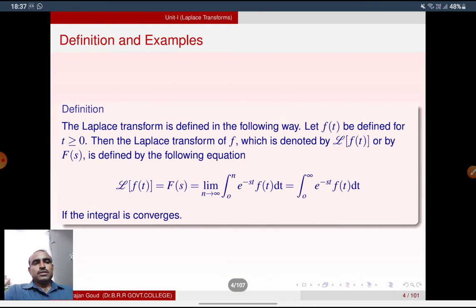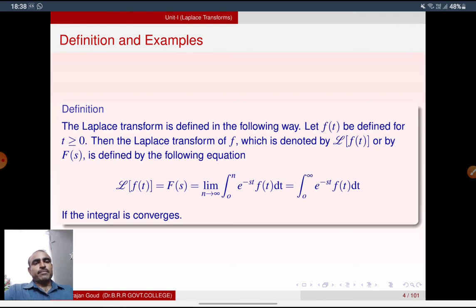Now, let me start with the definition of Laplace transformation. The Laplace transformation is defined in the following way. Let f of t be defined for t greater than or equal to 0. Then the Laplace transform of f, which is denoted by L of f(t) or by F(s), is defined by the following equation.